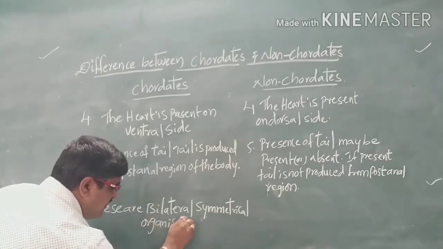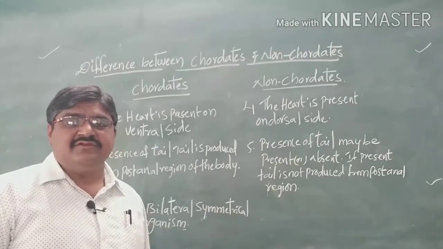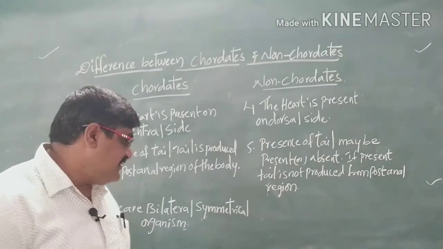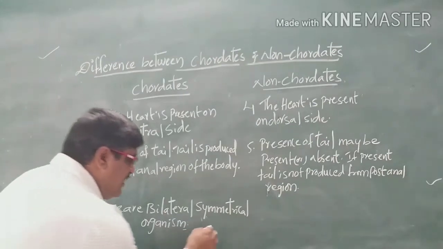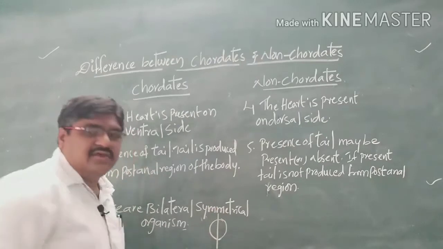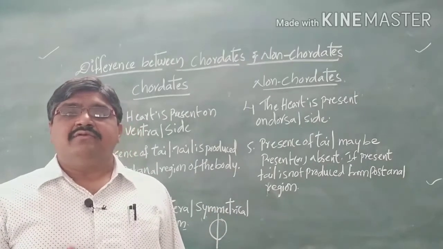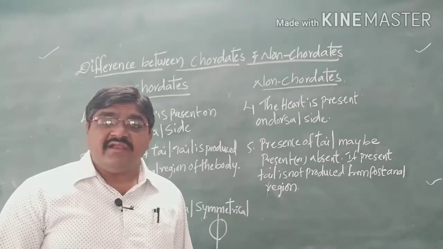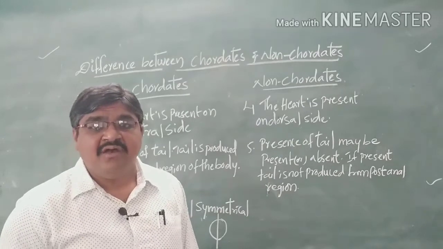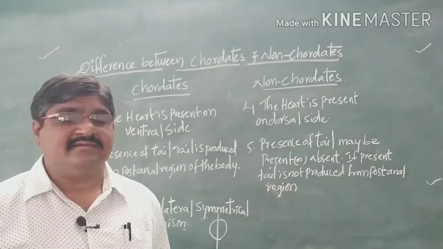All vertebrates will show bilateral symmetry. Bilateral symmetry means when you cut the organism in only one vertical plane, we are able to produce two identical halves. Such a type of symmetry we can call bilateral symmetry.